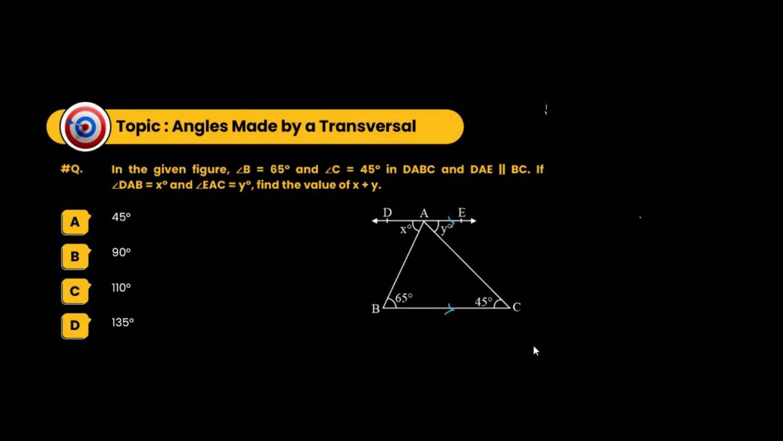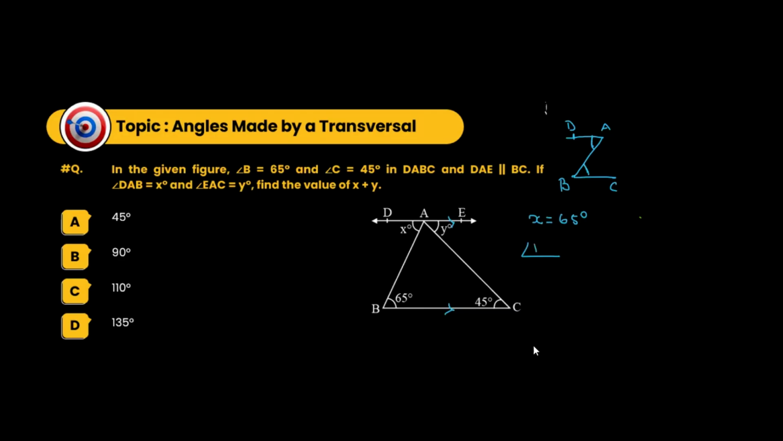Okay, now let's look at this. See, I told you to look out for anything that forms a Z figure. Look at this. This is D, this is A, and this is B. X equals 65, so this angle will be equal to this angle. So we can say that X is equal to 65 degrees.